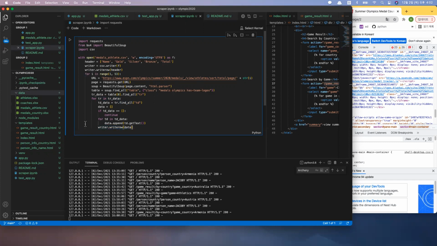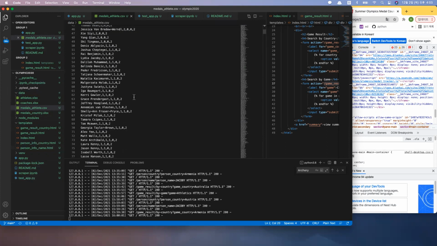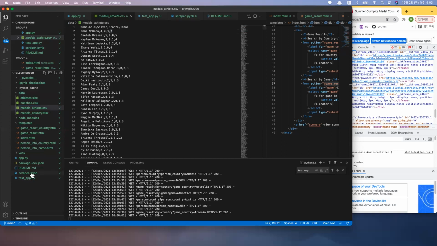So the total format of the CSV file which I made would look like this. It has the header, which I set as I showed you earlier, and the name, each medal number, and the total number of medals. This is my scraper. And this is the result that I got from my scraper.